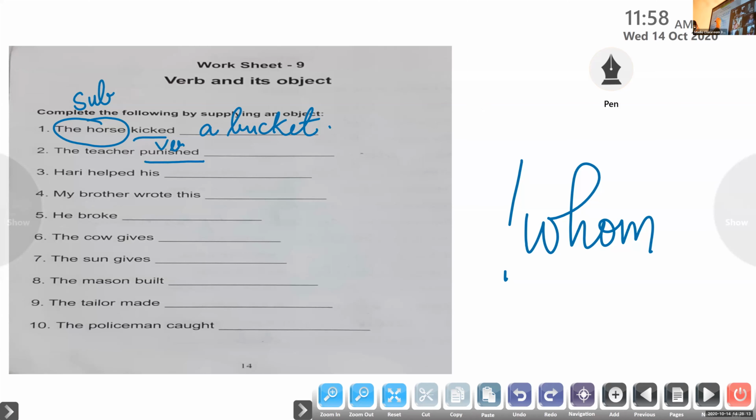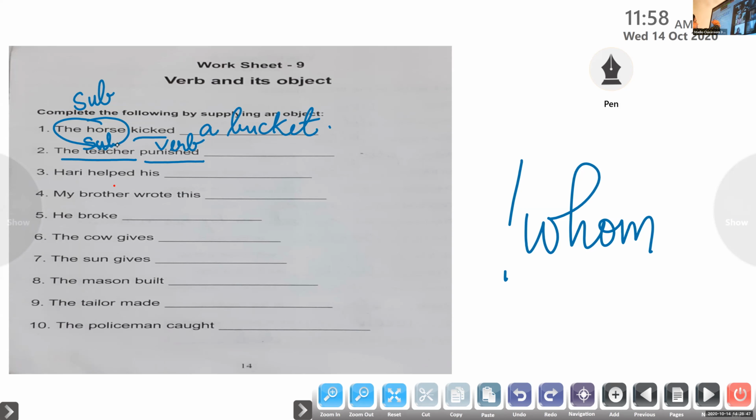Okay, in order to find out the subject of the sentence, we have to ask a question. Who? Who punished? Come on, children, I'm not getting an answer. Teacher. The teacher, very good. So the teacher punished. So the teacher is the subject of the sentence. Is that clear to everyone? I'm not only talking to Ishan. It is applicable to everyone. So ask a question, who punished? The answer is the teacher. So the teacher is the subject of the sentence. Is that clear to everyone?